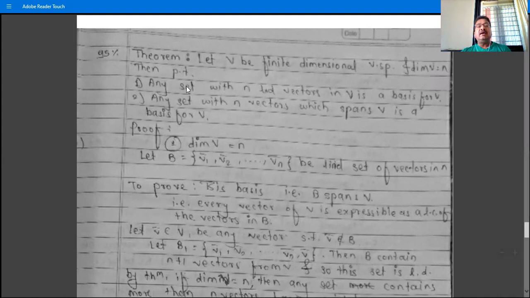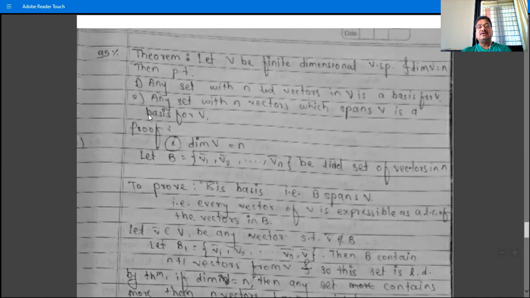And if we are given any set with N vectors, and the set is linearly independent, then the set is a basis for V. That is, there is no need to show the second condition, that the set spans V. So if the dimension of V is N, and the set contains N vectors and is linearly independent, then the set is a basis for V. So no need to show that the set spans V.